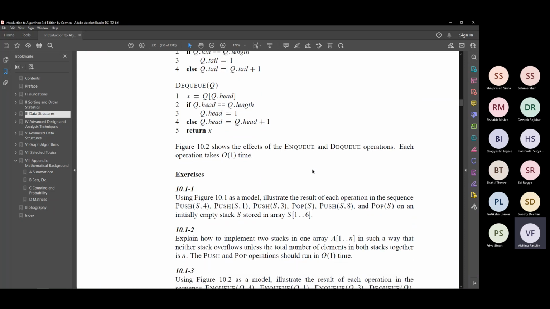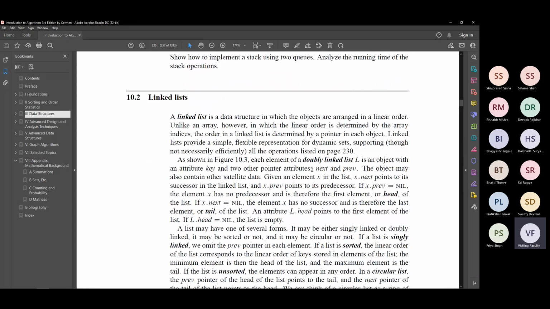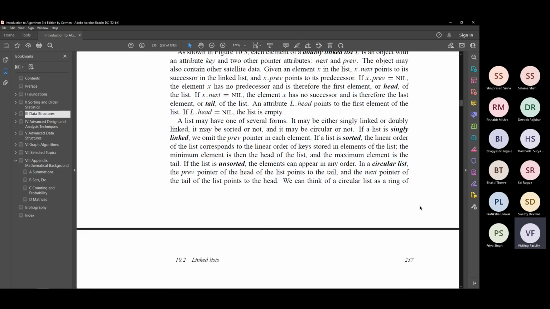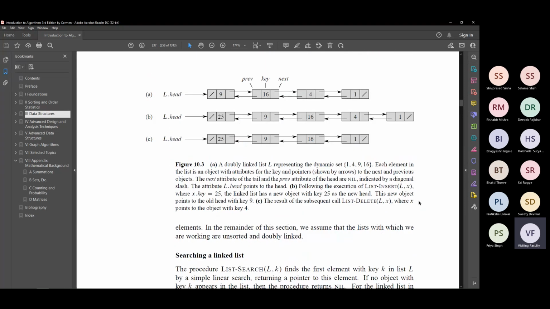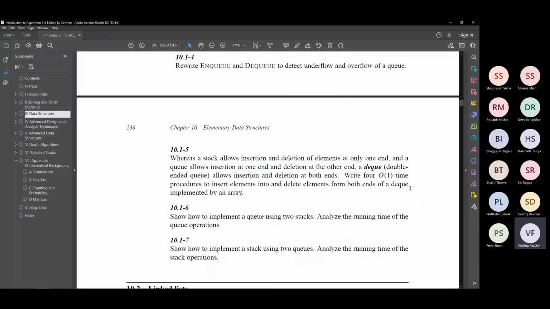So that's what I wanted to show you basically. I don't want to start a new thing. From what we have seen so far, if there is any doubt, you can ask now. Otherwise, we'll stop. We'll go to linked lists tomorrow. Linked list is more involved. It takes some more time. So any questions? Any doubts?